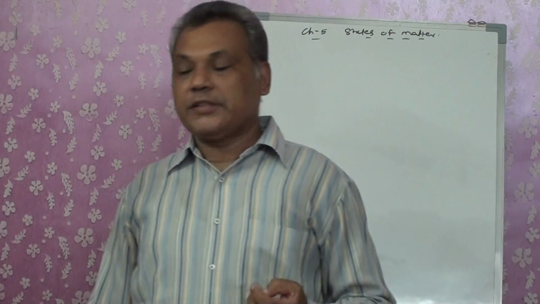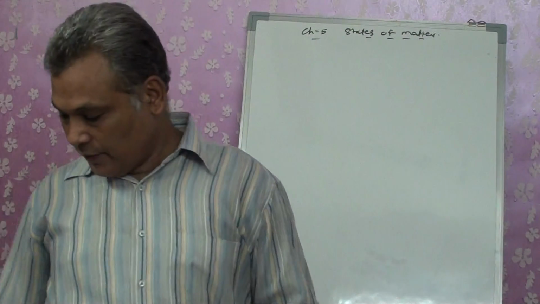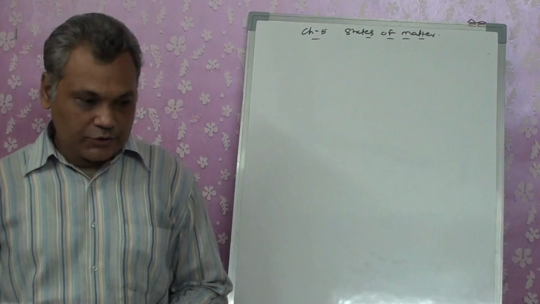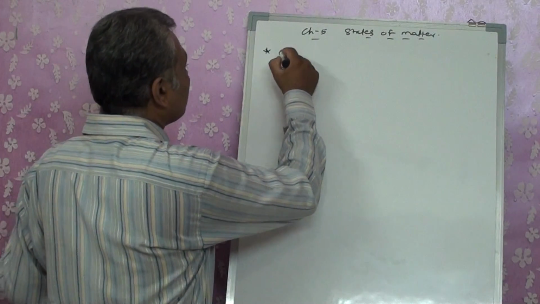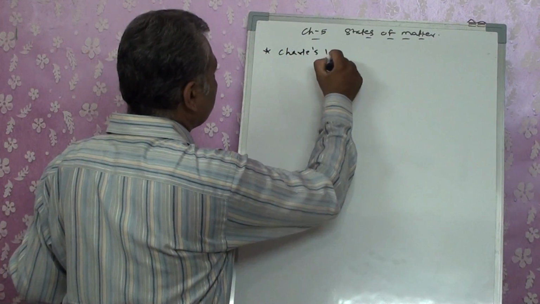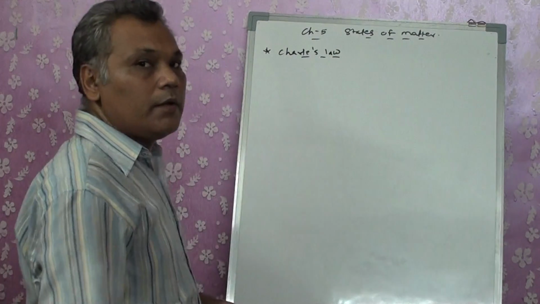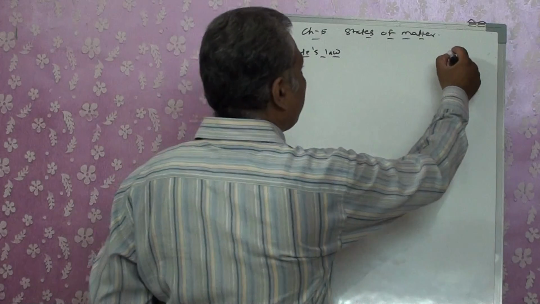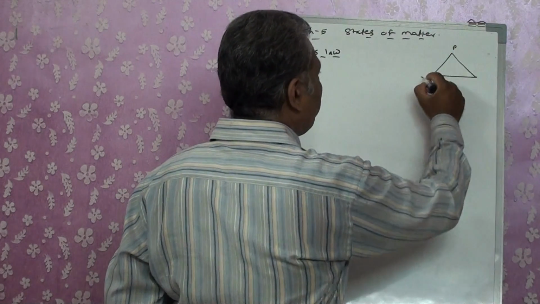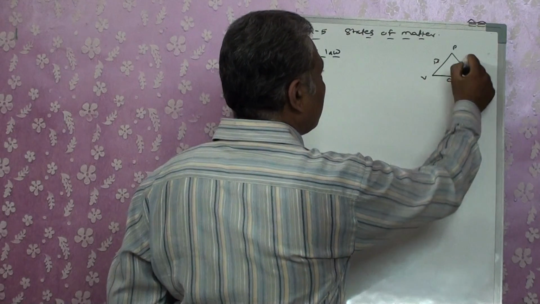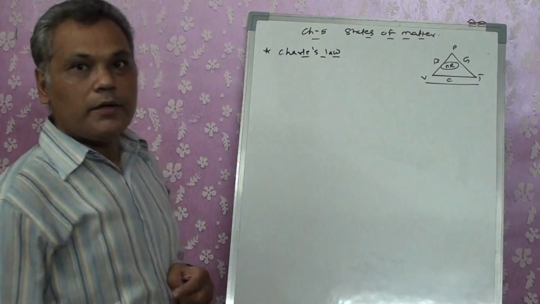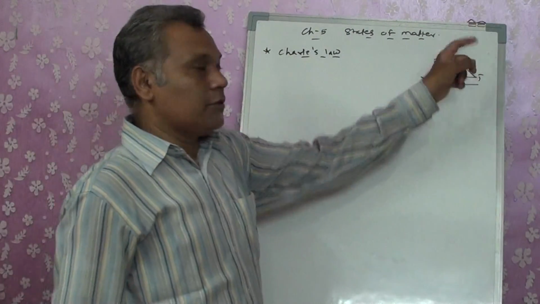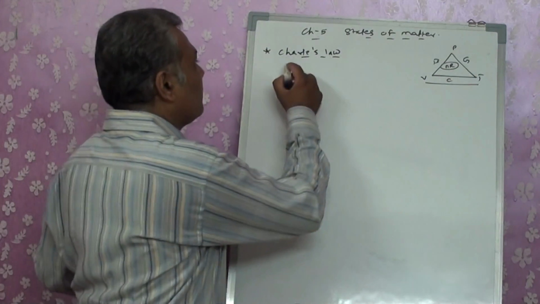We are studying the states of matter, particularly the gaseous state, which we already studied. The first one was Boyle's law. Today we will be going through Charles' law. Now we know that when we plotted PVT, we saw the relation for Charles' law between volume and temperature, keeping pressure constant. So now how can I write the statement?